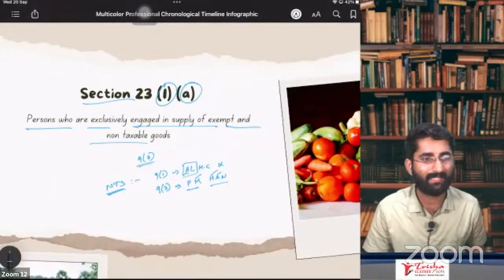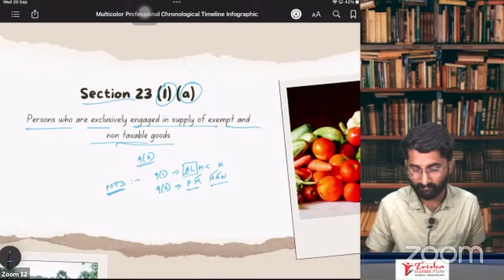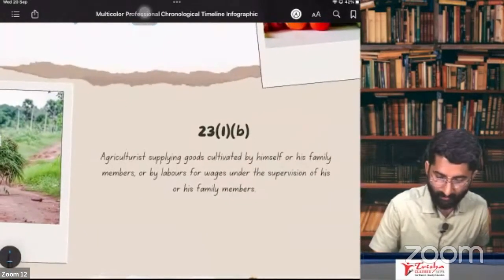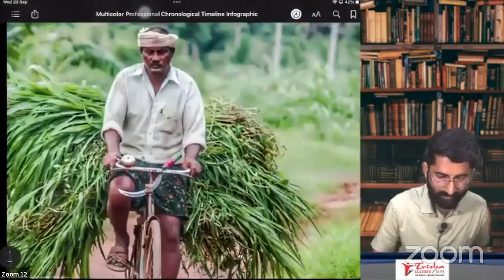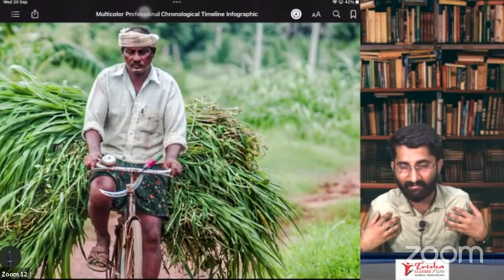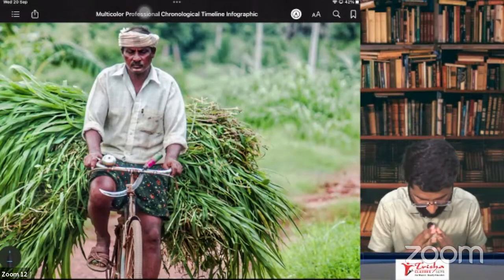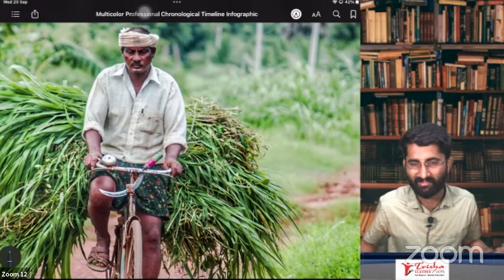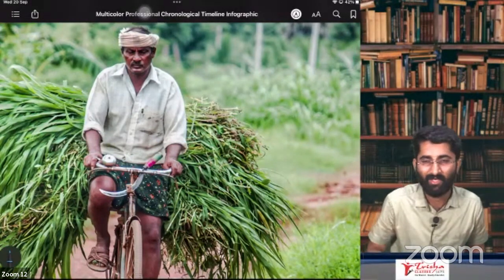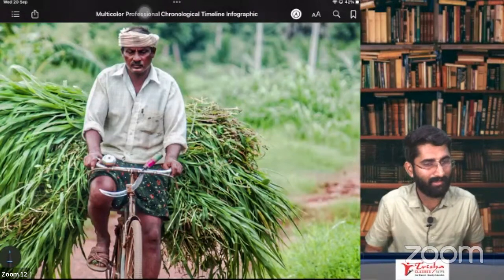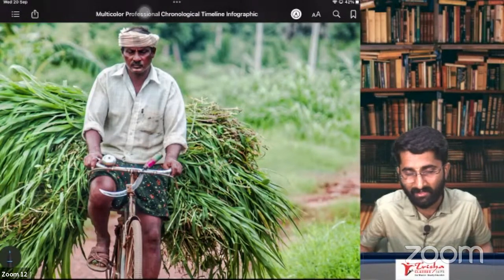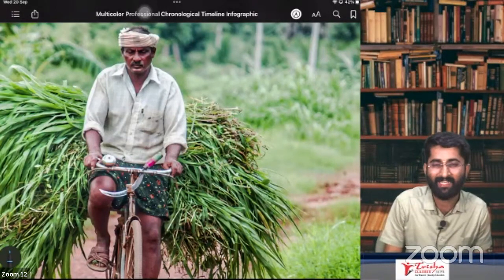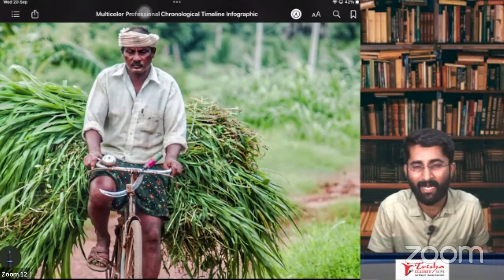Supply of exempt and non-taxable goods, that is under section number 23, subsection 1, clause A. Section number 23, subsection 1, clause B. Can you see this guy here? Who is this guy? My favorite guy, farmer. People, Shatakoti pranams to the farmers here, because this morning I ate some pulao or something, no? That's because of these legends. Every day we have to pray for the well-being of these farmers. Why well-being of the farmers, sir? Otherwise, if these farmers are not there, what to eat, Baba? We have to eat mud.